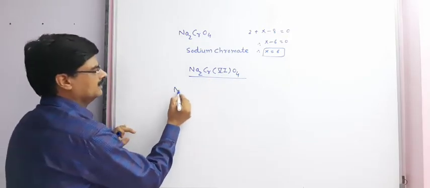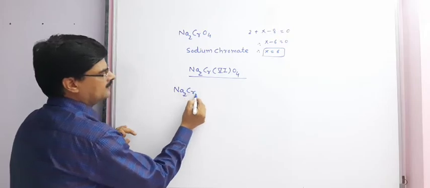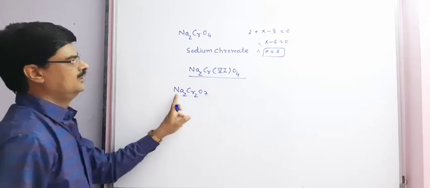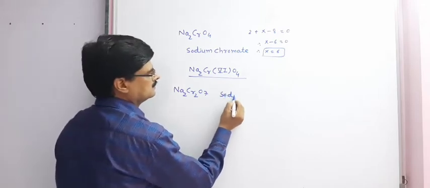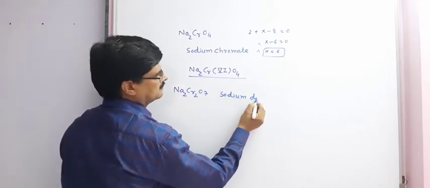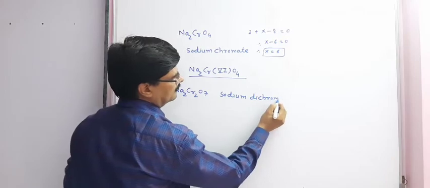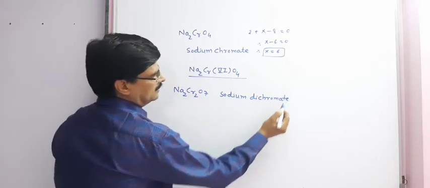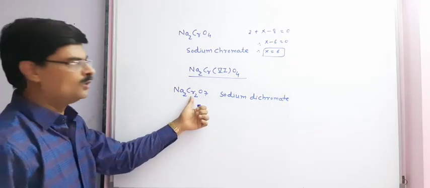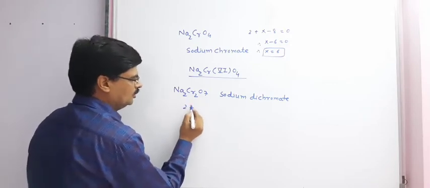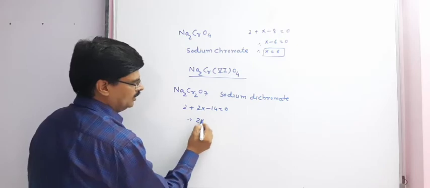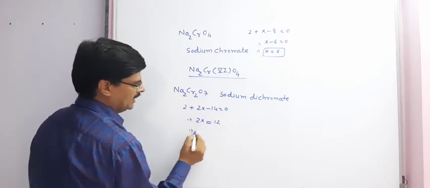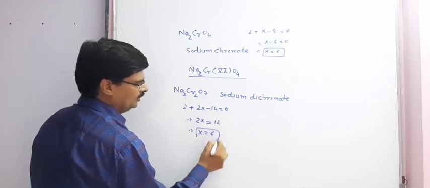Another example. Na2Cr2O7, sodium dichromate. Oxidation state of chromium: 2 plus 2x minus 14 is equal to 0. 2x is equal to 12. x is equal to 6.